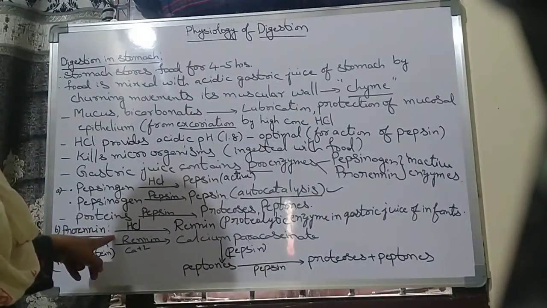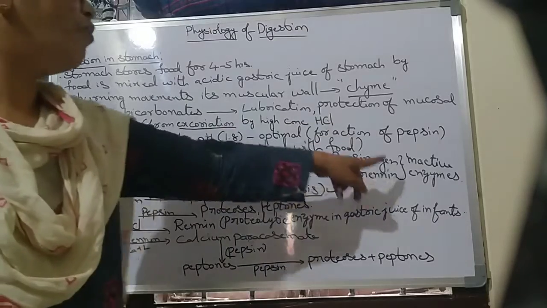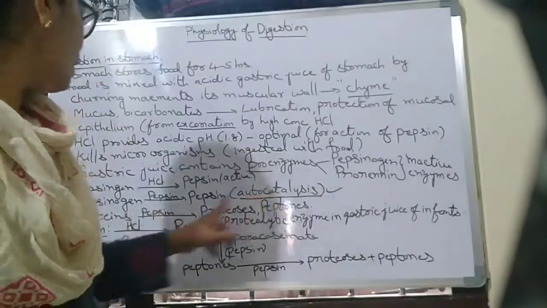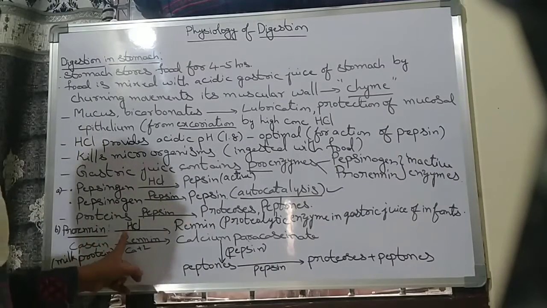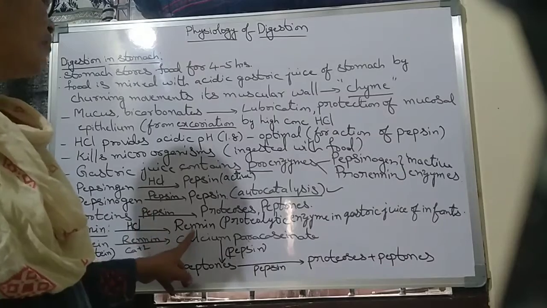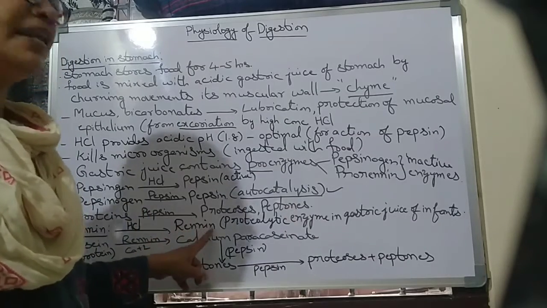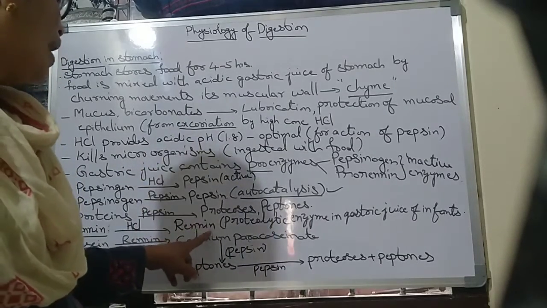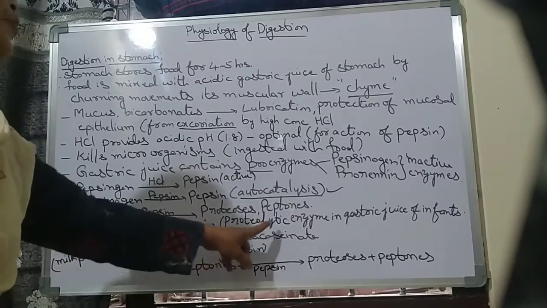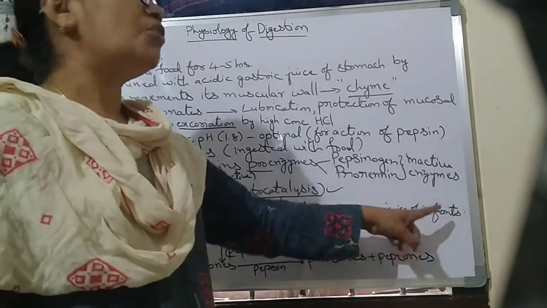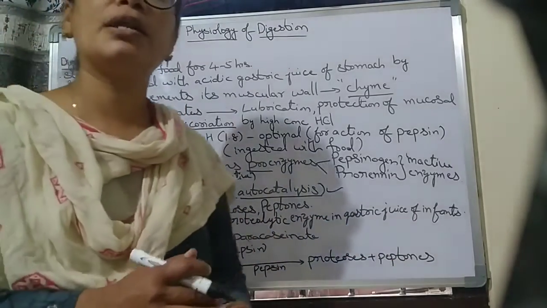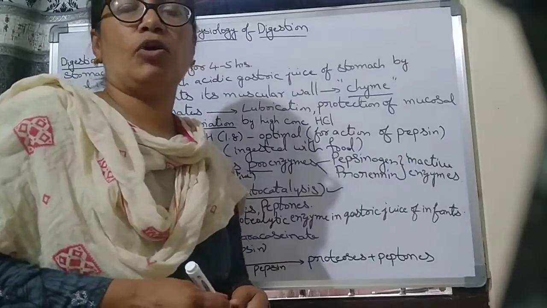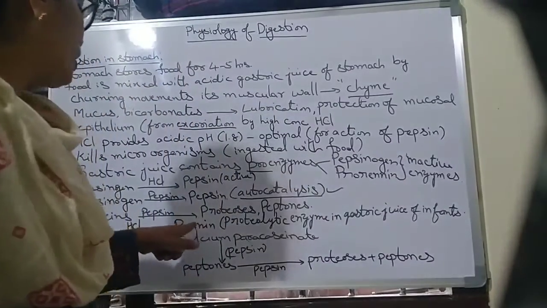And next, prorenin. One inactive form is pepsinogen, and the second one is prorenin. In the presence of HCl, prorenin is converted into active renin. It is the proteolytic enzyme in the gastric juice of infants. Mainly it is present in infants, small kids who drink milk only. In them, renin is present as the proteolytic enzyme.